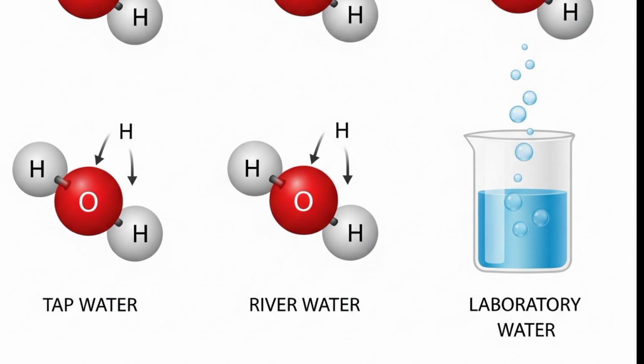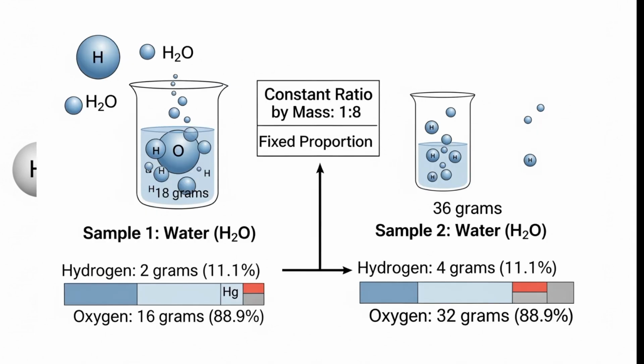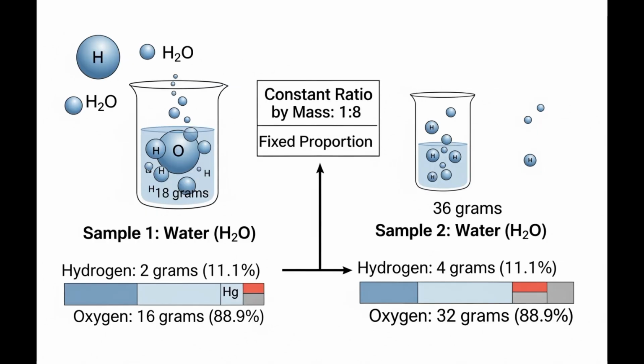Let's take an example. Water from a tap, from a river, or synthesized in a lab, is made from hydrogen and oxygen. The mass ratio is always 1 to 8 for hydrogen to oxygen. In simple terms, the law of definite proportions states that a single compound is always made from the same elements in a fixed ratio and a constant composition. This law we call the law of definite proportions.